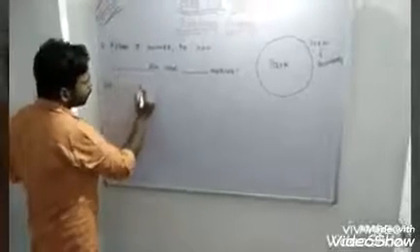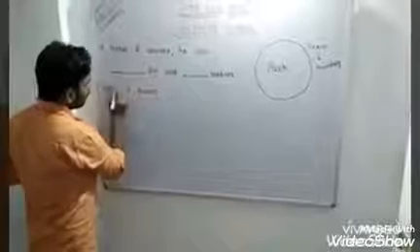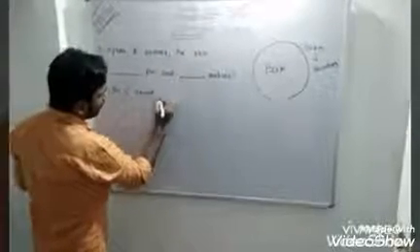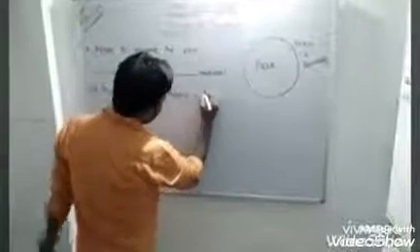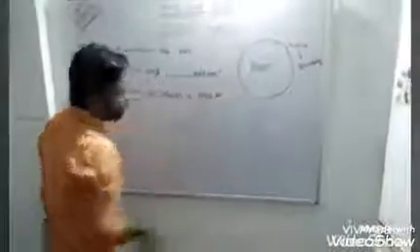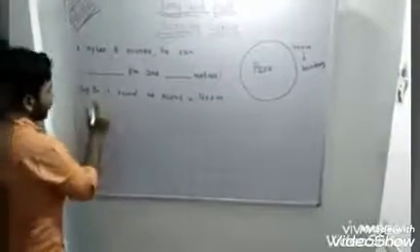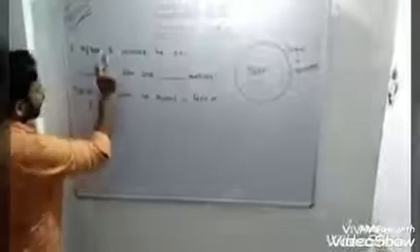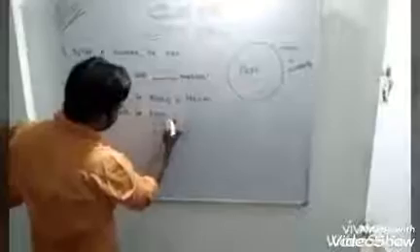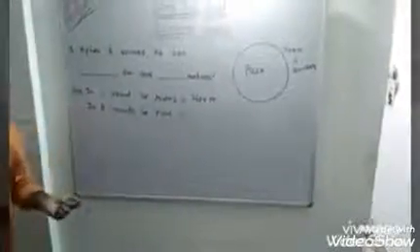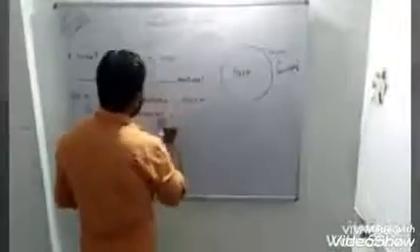In one round he runs 400 meter. In 8 rounds, if he took 8 rounds of this park, how much distance will he cover? So 1 round is 400 meter, 8 rounds, 8 into 400. A simple multiplication question, na, 8 into 400.